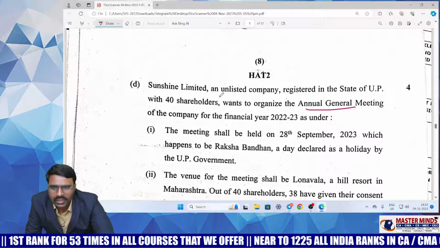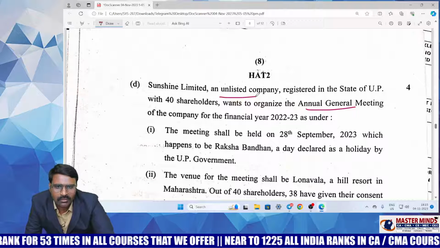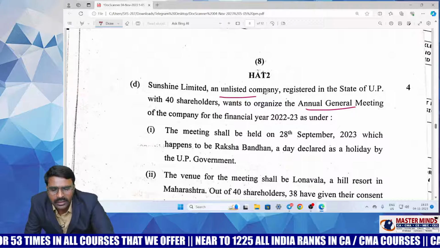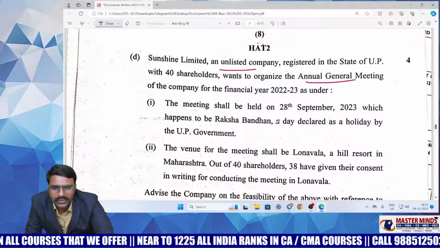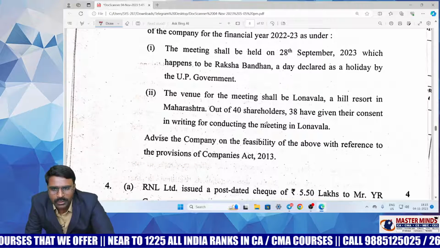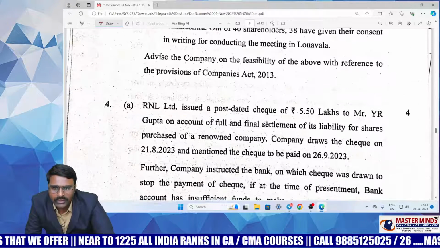So in case of an unlisted company, if you take the consent of all the members, you can conduct the AGM at a place other than the registered office. Part of the question is a repeated question. I cannot say the entire 100% question is from the previous exam chapter, but part of the question is from the previous exams only.